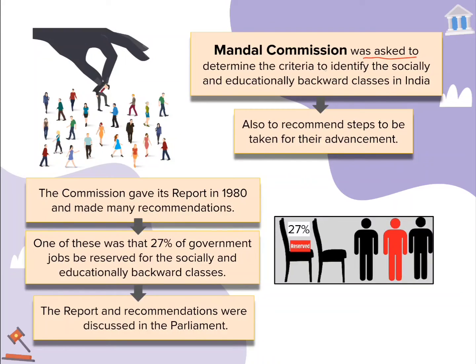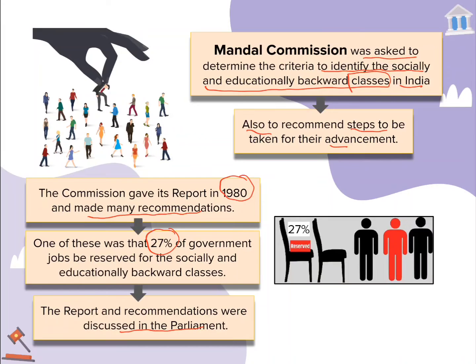So the Mandal Commission was asked to determine the criteria to identify the socially and educationally backward classes in India, and also to recommend steps to be taken for their advancement. The commission gave its report in the year 1980 and made many recommendations. One of these was that 27% of the government jobs be reserved for the socially and educationally backward classes. The report and recommendations were discussed in the Parliament.